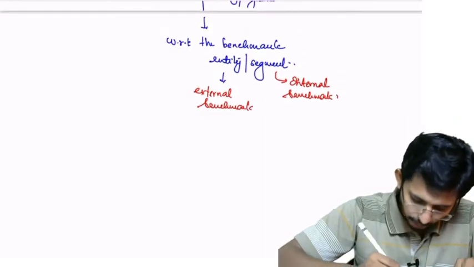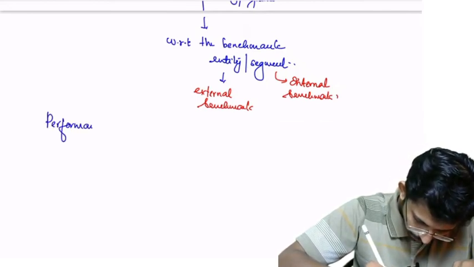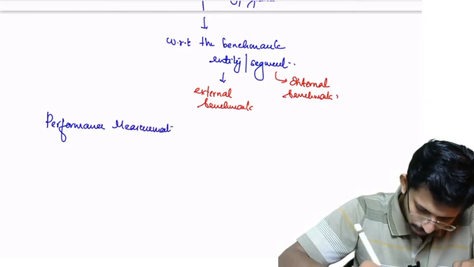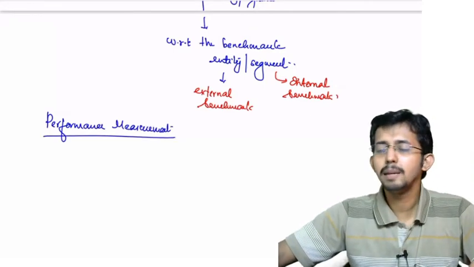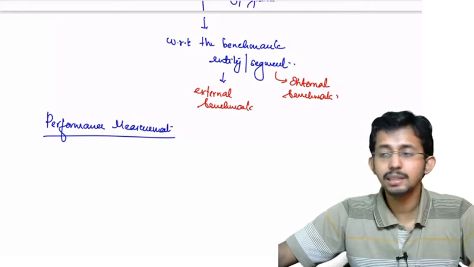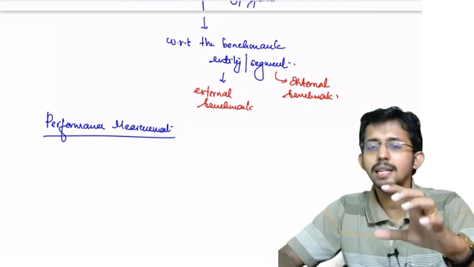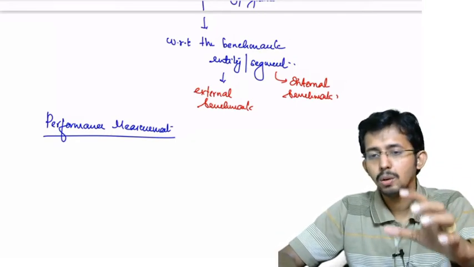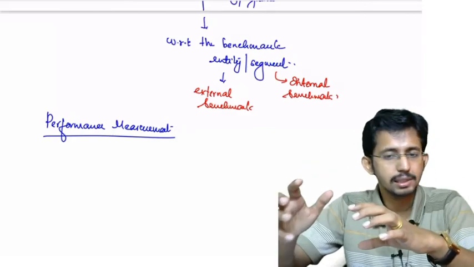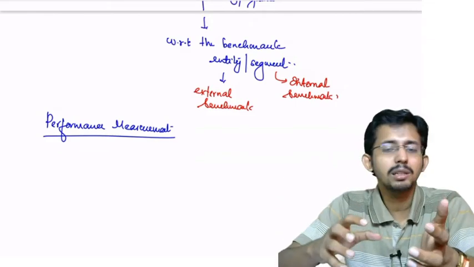Now next, performance measurement. How can you use this ABM, activity based management, for measuring the performance? We have already seen that. Once you have identified the activities and analyzed the cost, you can set targets. Once you have set the targets, you can measure what is the actual.